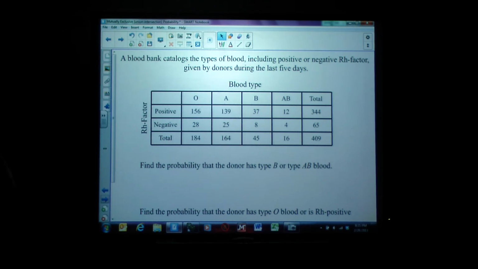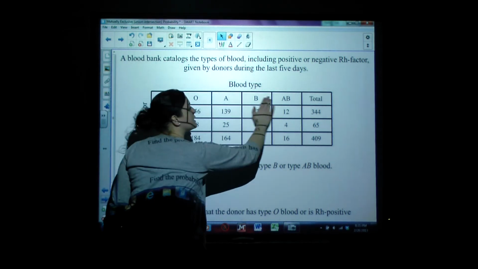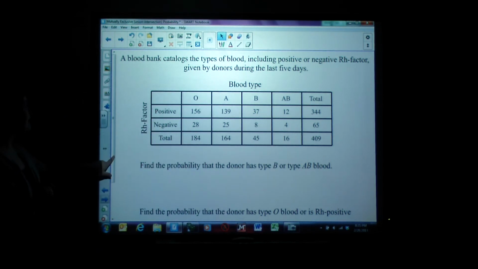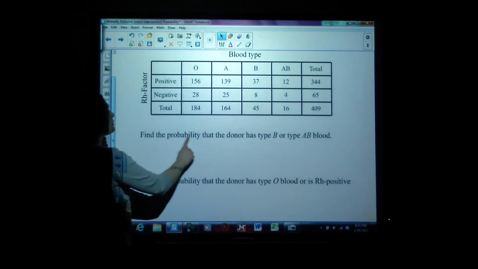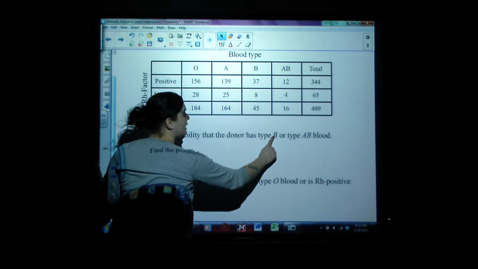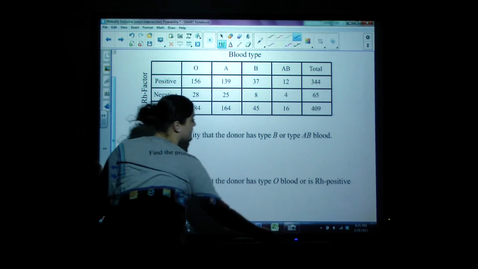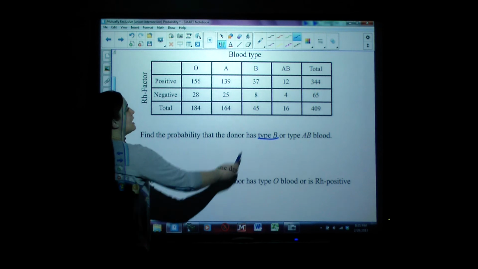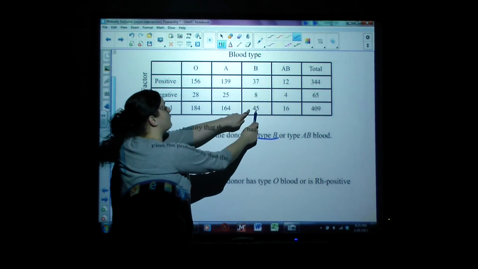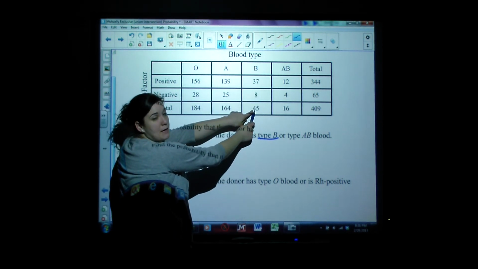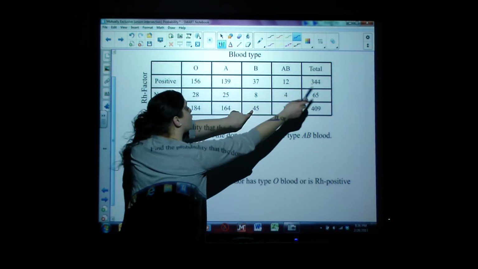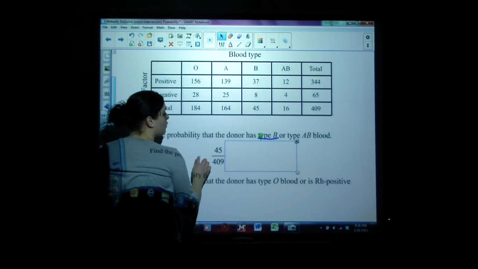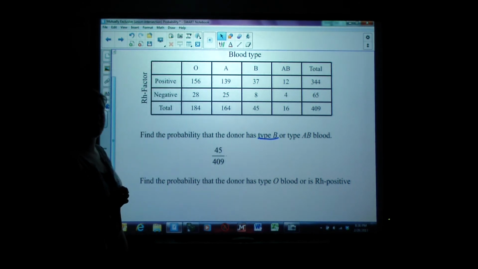So if I give you a table of information, in this case we're talking about people's blood types versus whether or not they are Rh positive or negative. If you are asked to find the probability that a donor would have type B or type AB blood, let's go back to basics here. What's the probability you'd be type B blood? Here's B, and if you look at the total, 45 total people have B blood, out of how many total donated? 409. So the probability that somebody would have type B blood would be 45 out of 409.